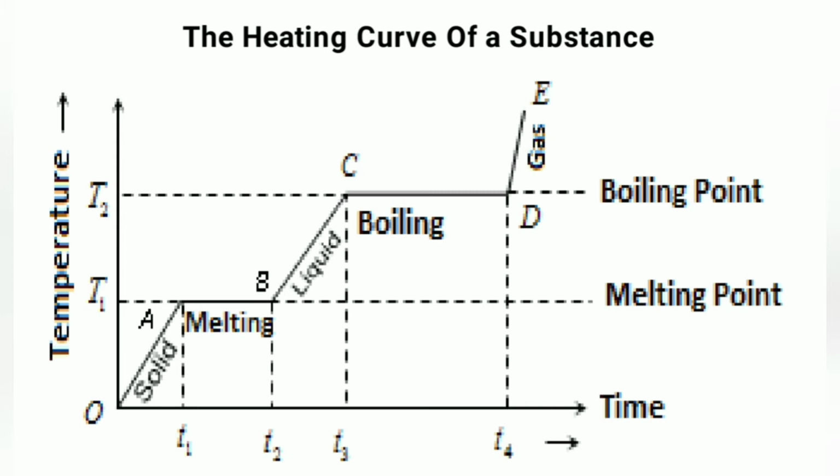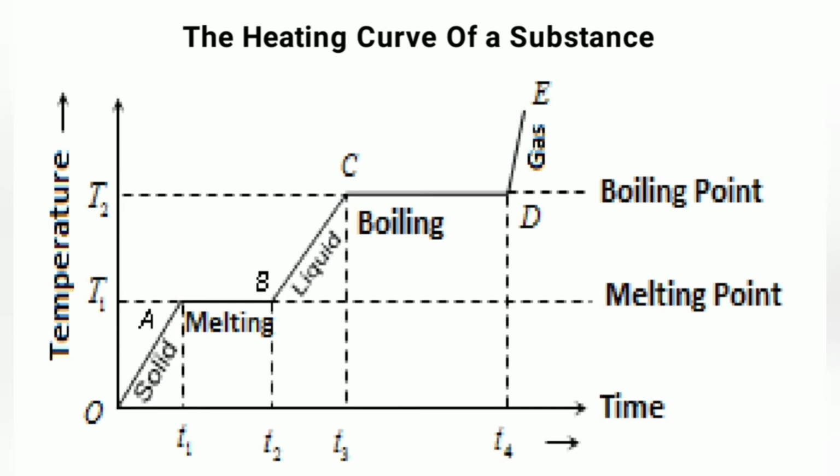At time zero, the substance exists in solid state, at a temperature below its melting point. The particles are very closely packed together and can only vibrate. When the solid substance is heated, particles absorb more energy and vibrate faster. The temperature and kinetic energy of the substance increases. At point A, the substance exists in solid state. Heat energy absorbed by the particles is enough to overcome the force of attraction between them. The solid begins to melt and changes into liquid state.